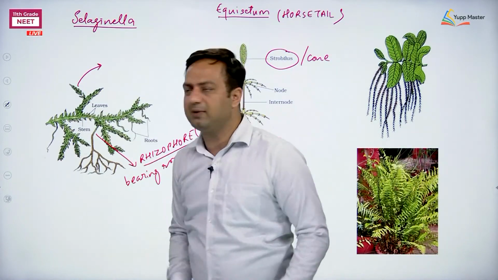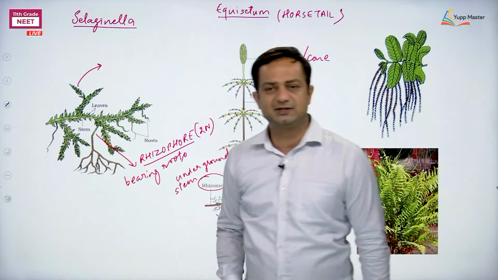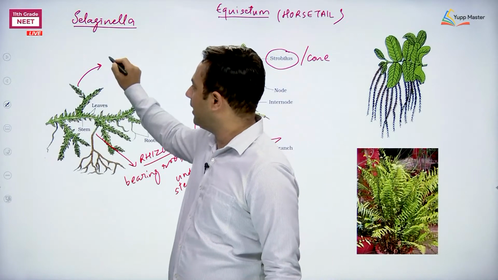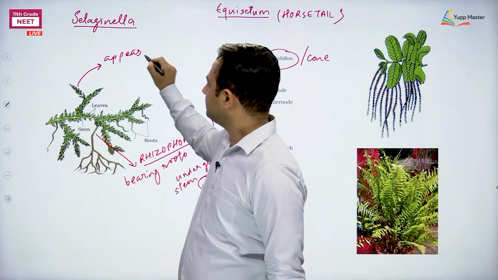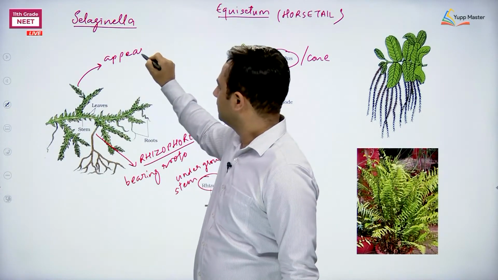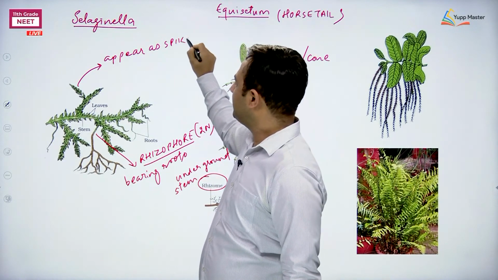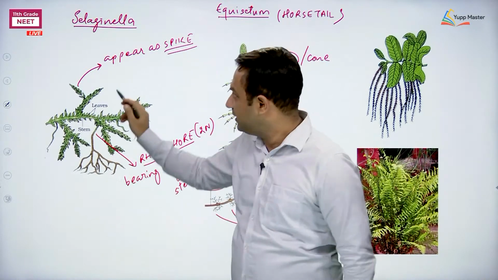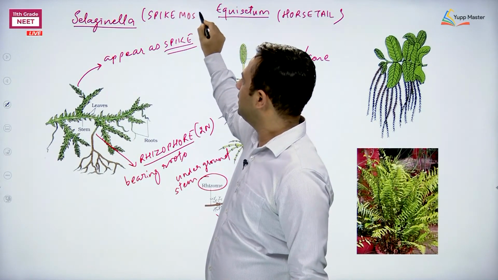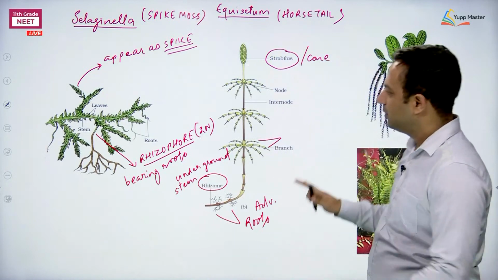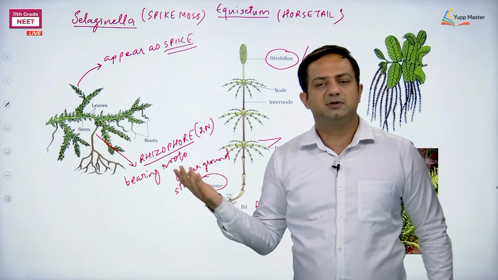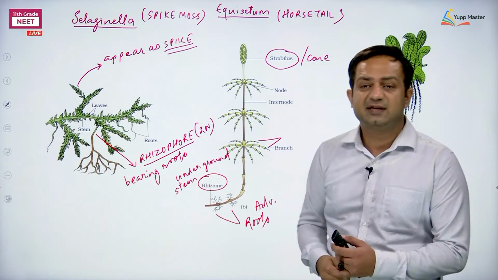Now this structure is more prominent compared to all the other parts. It comes as a separate structure, the spike. That's why it appears as a spike. So we can say the name of Selaginella is spike moss. This is called spike moss, remember. So these are some typical features of Selaginella that we have discussed. One more feature of some species of Selaginella is the resurrection habit.